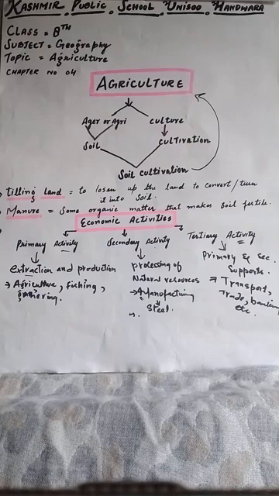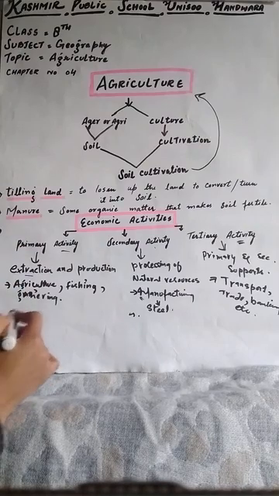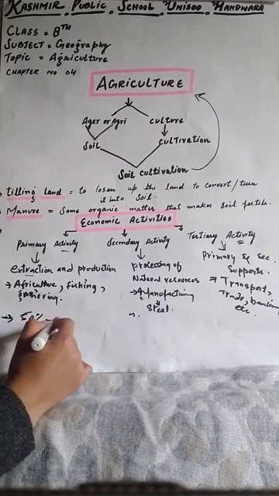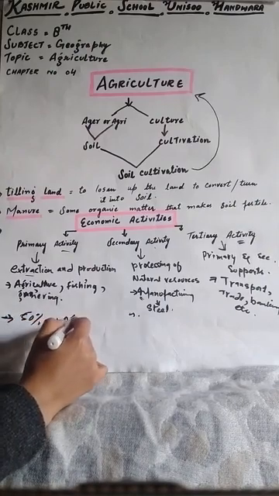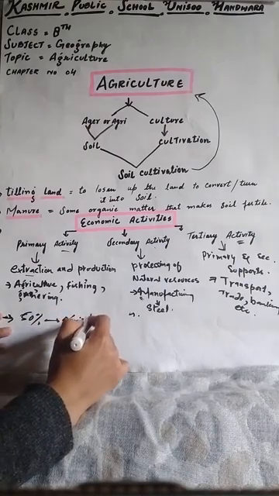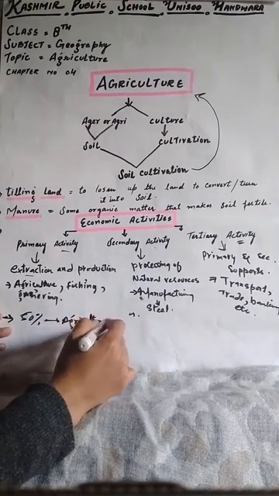Now if we look at the global picture, nearly 50% of persons are engaged in agriculture.